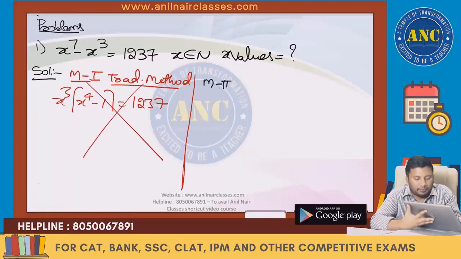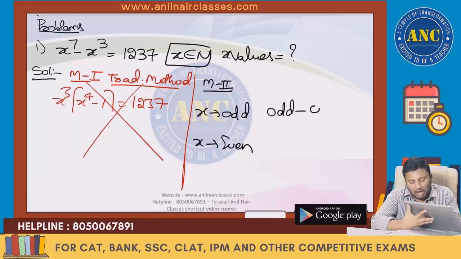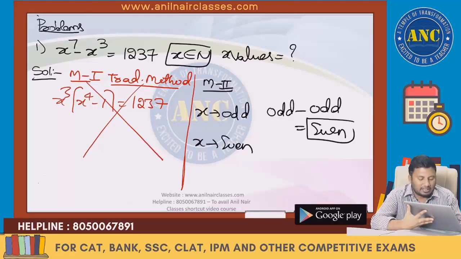Method number 2. x is a natural number. If x is a natural number, x is an odd number or x is an even number. Odd power anything is odd. Odd minus odd is an even number. If x is even, even power anything is even.